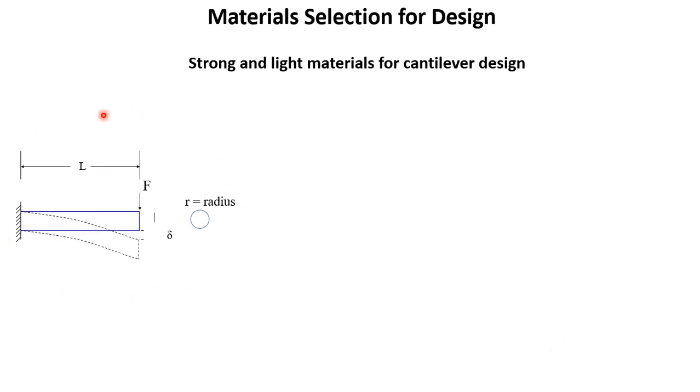Now we will consider material selection for design for strong and light applications. As I said before, stiffness and strength are two primary requirements for any design, and most of the calculations are done to satisfy the stiffness and strength requirements. A structure can be stiff, but is it strong? Again, let us go back to the cantilever example. So we will consider this cantilever design, and we will try to find an index or an analytical way to select the best materials in terms of strength and lightness.